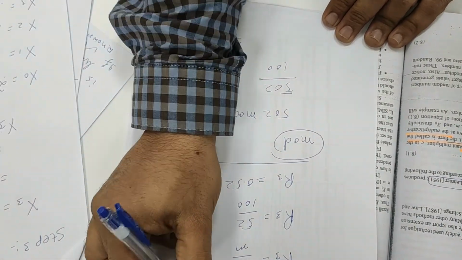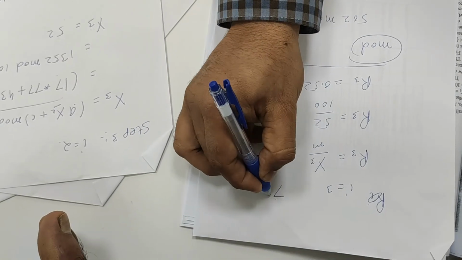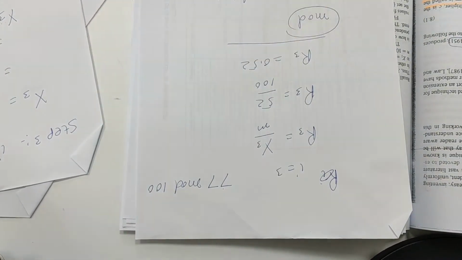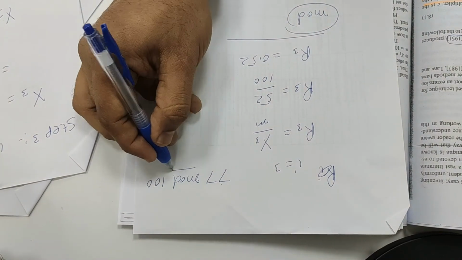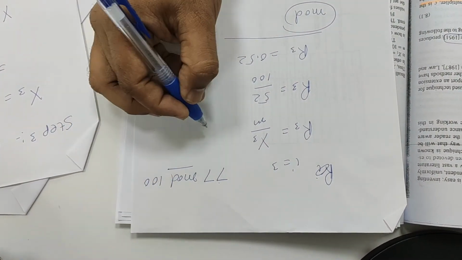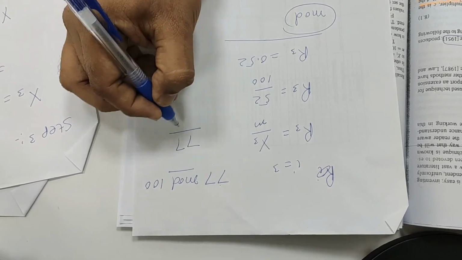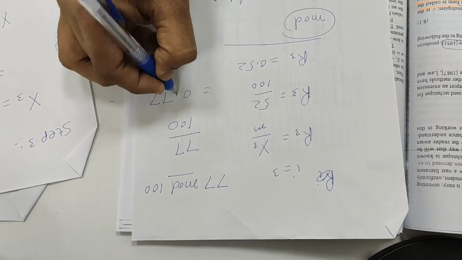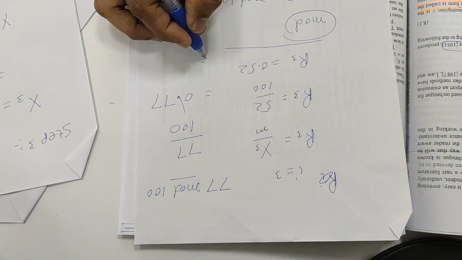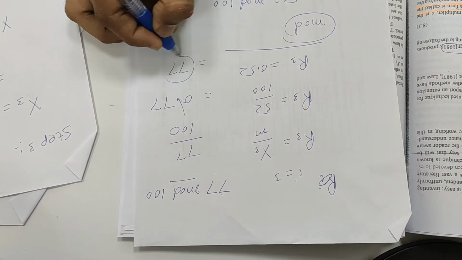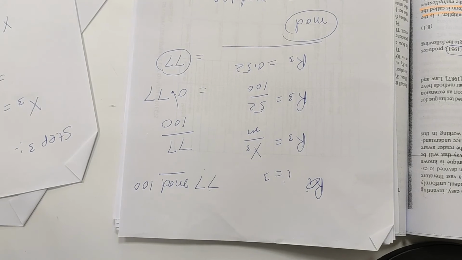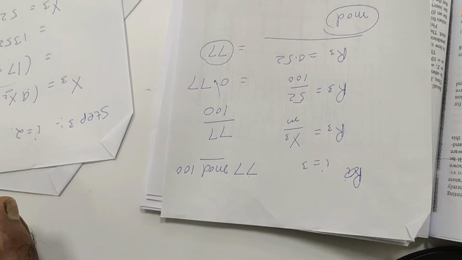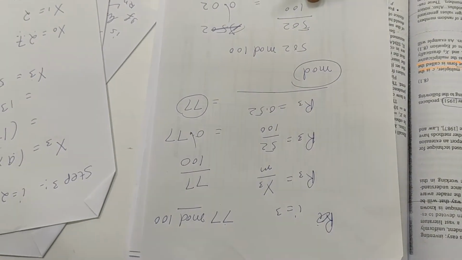What is the second random number you calculated? For example, 77 mod 100. If you are confused, just divide 77 divided by 100, what do you get? 0.77. Just remove the decimal point. This is the shortcut.